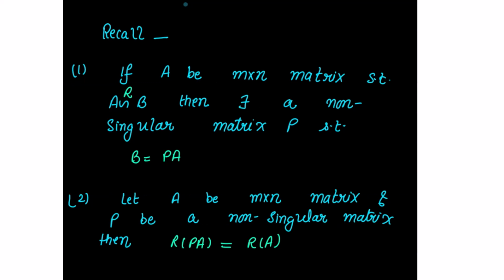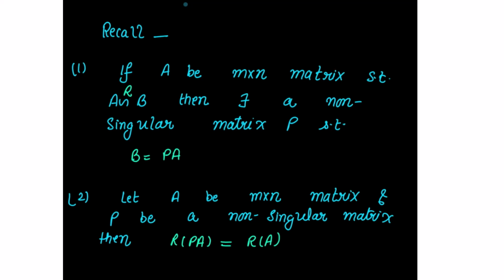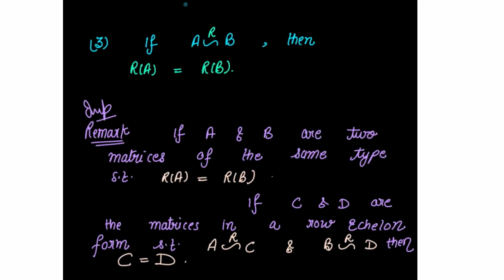First, if A be m by n matrix such that B is obtained from A by applying the row operations, then there exists a non-singular matrix P such that B is equal to PA, right? Second, let A be m by n matrix and P be a non-singular matrix, then row space of PA is equal to row space of A, provided this P should be non-singular, right? Third, if B is obtained from A by applying the row operations, then row space of A is equal to row space of B.